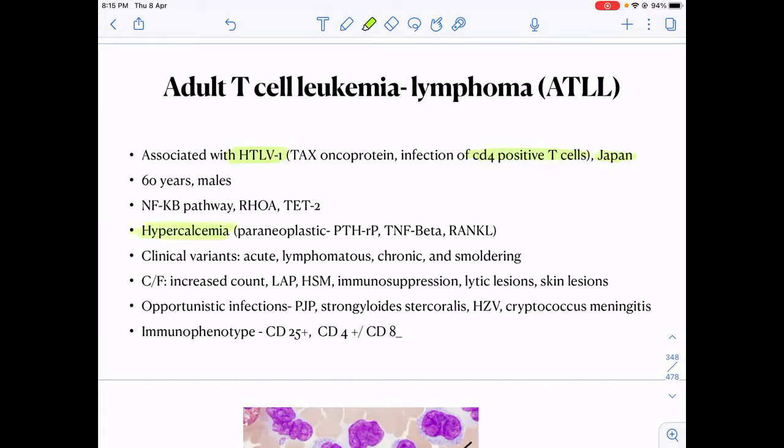In which other malignancy can we see hypercalcemia very commonly? Myeloma. Yes, myeloma. Okay.